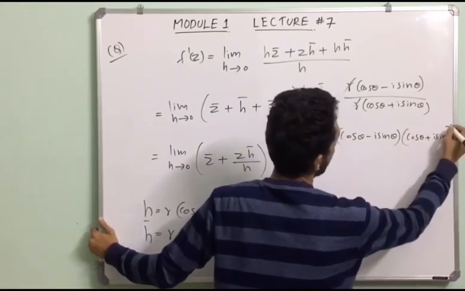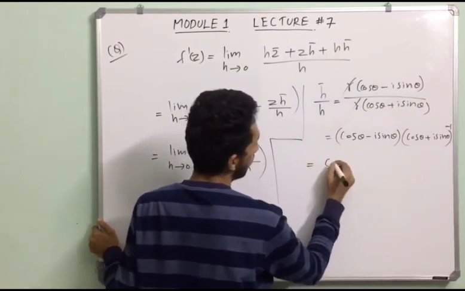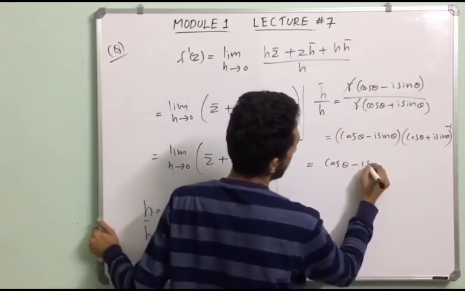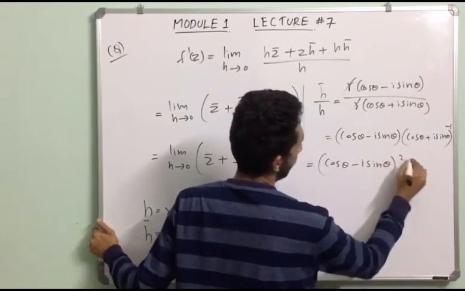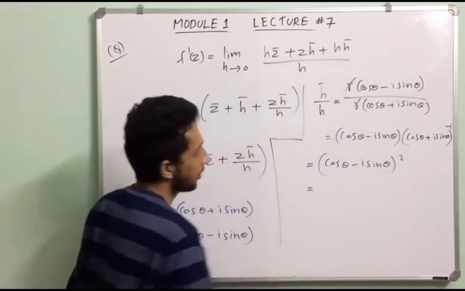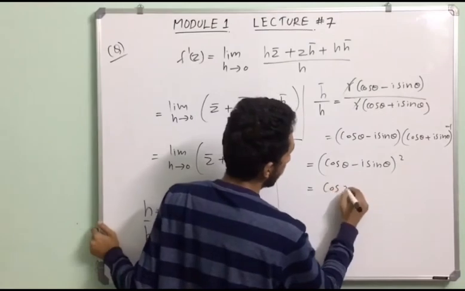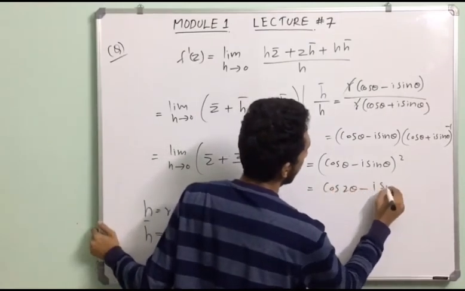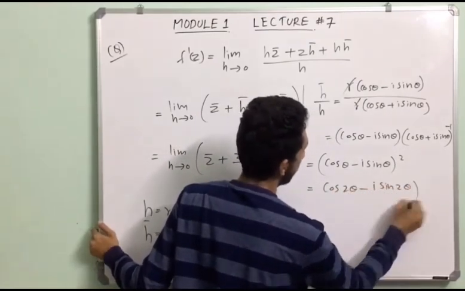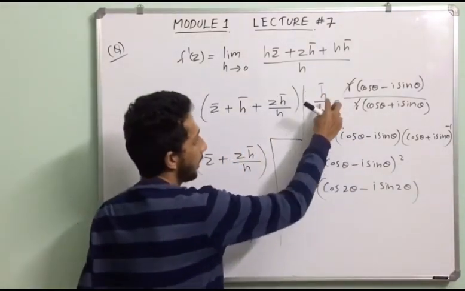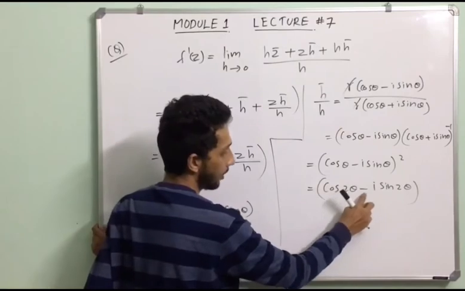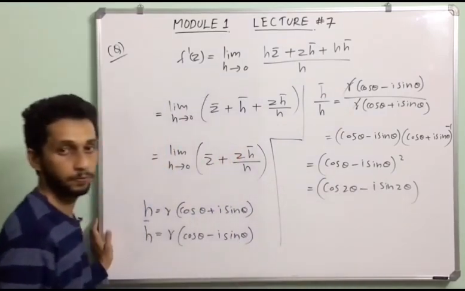This is equal to cos theta minus i sin theta whole square, which is cos 2 theta minus i sin 2 theta. So we got h bar divided by h equal to cos 2 theta minus i sin 2 theta.